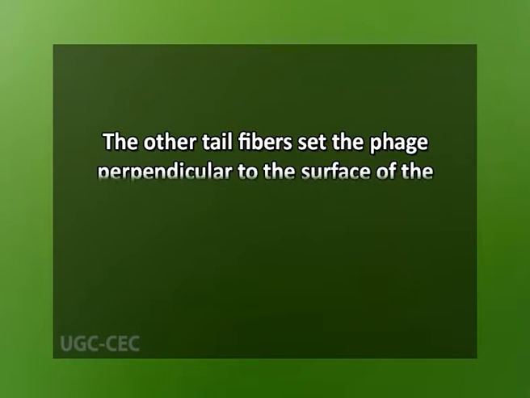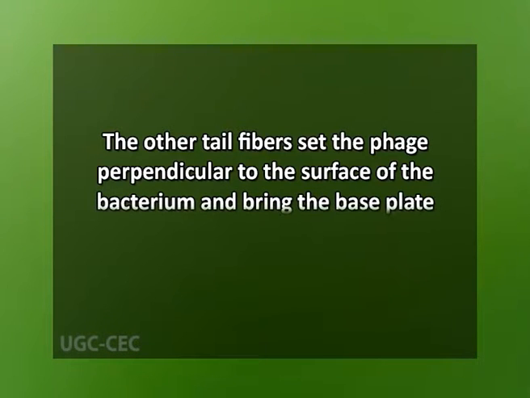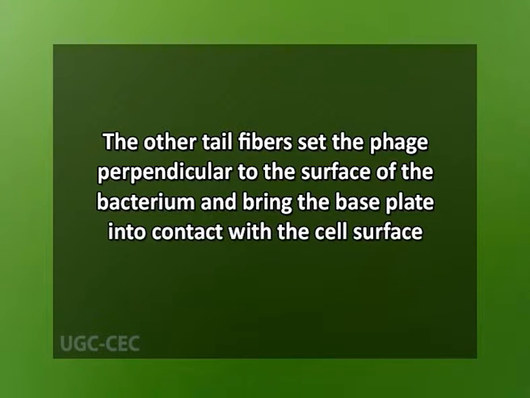The other tail fibers set the phage perpendicular to the surface of the bacterium and bring the base plate in contact with the cell surface. The tail contracts and the tail tube passes through an opening that appears in the base plate, piercing the bacterial cell wall. The contents of the head, mostly DNA, are then injected into the host cytoplasm.